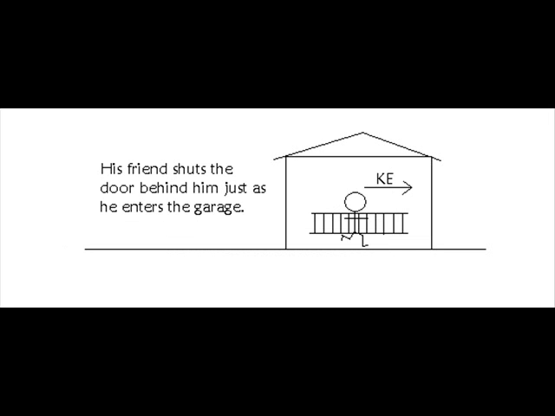Initially, the garage door is open, but as the man runs inside the garage, as the illustration shows, a friend shuts the door behind him instantaneously, and his situation is now what you see pictured. He's inside the garage, still running, and still has energy Ke.